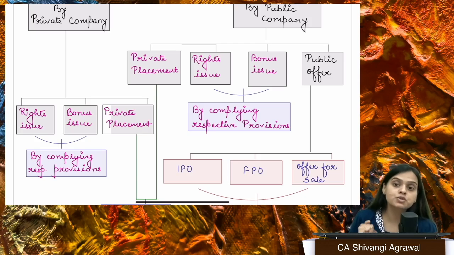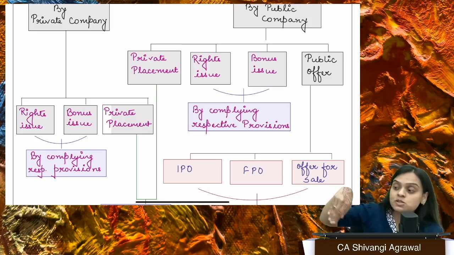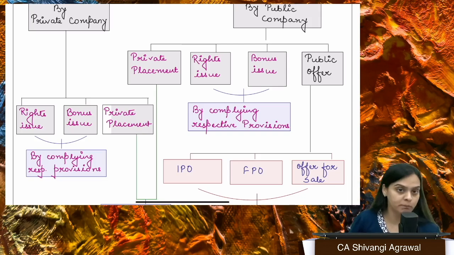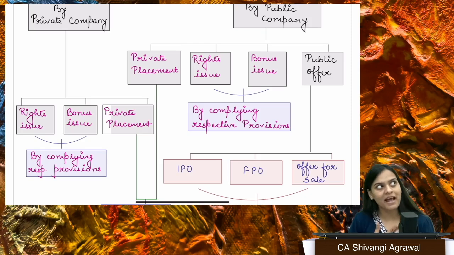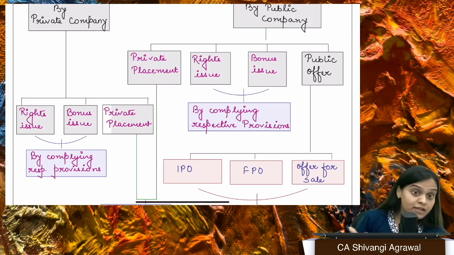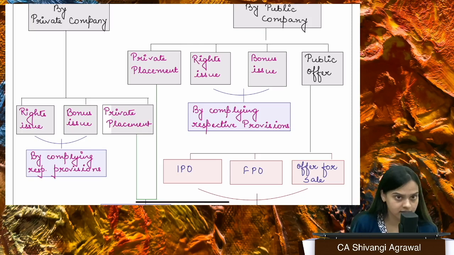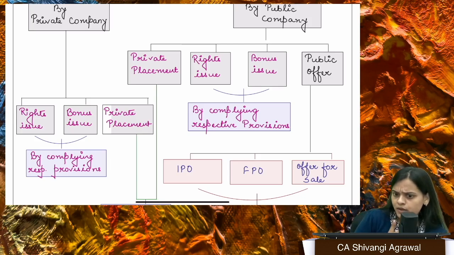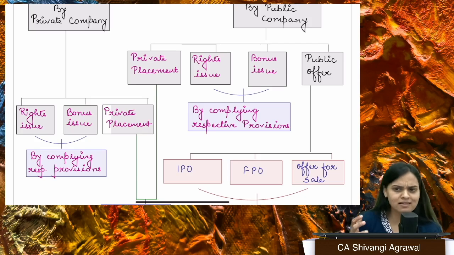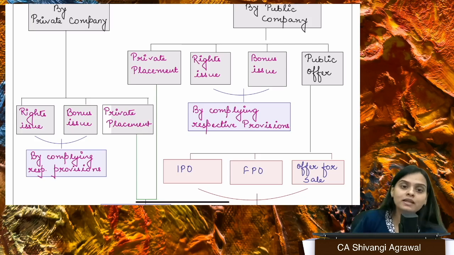it can also issue securities to the public through prospectus by complying with part 1 of chapter 3, which is all about public offer. If there's a private company and it wants to raise funds by issuing securities, it could mean equity shares, debentures, bonds, whatever we are talking about, securities is a wide term. A private company that wants to raise funds by issuing securities can do so only by private placement or rights or bonus. Bonus is simply capitalization of profits. You're not taking anything from people, but you're just capitalizing your profits and issuing them additional securities.